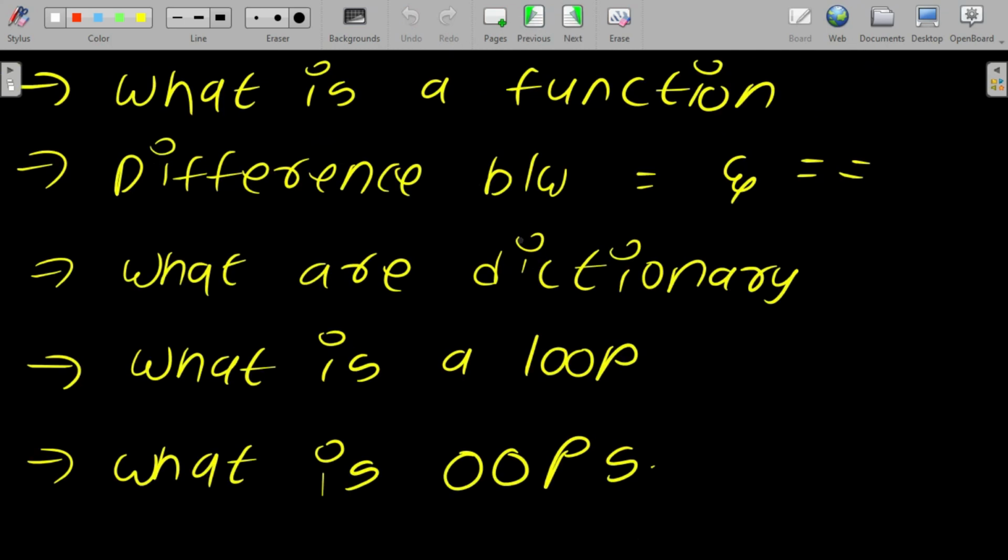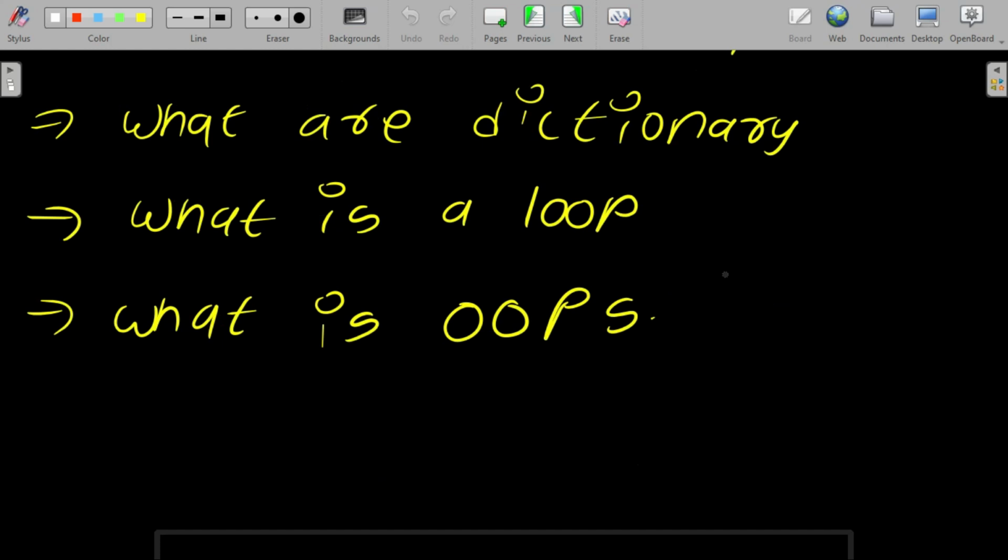What is the difference between single equal to and double equal to? The answer is simple. This is also a very important question, to know the difference between these two symbols. The single equal to is an assignment operator, so it assigns a value. Suppose, let me write, x equal to 10. It assigns the value.